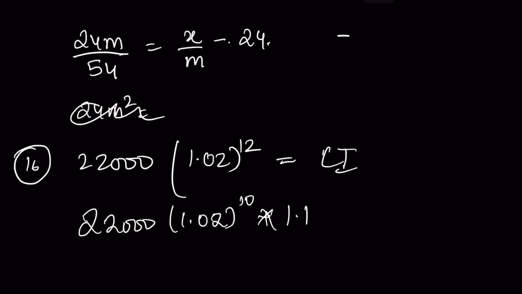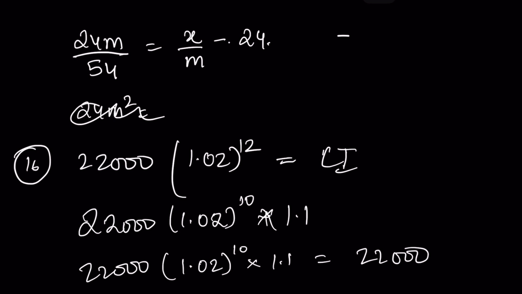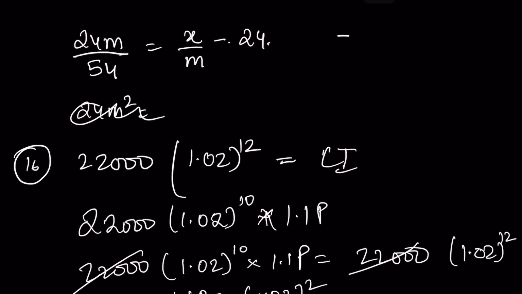Okay, so 22000 into 1.02 into 1.1 is equal to 22000. This is some principal, we don't know what. हाँ आई थिंक सम प्रिंसिपल आएगा 1.02 रेज टू 12. ठीक है, ये दोनों कट जाएगा. Now we are left with 1.1 p is equal to 1.02 squared.